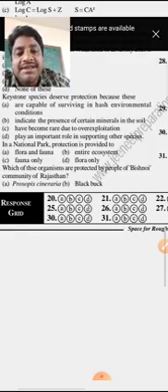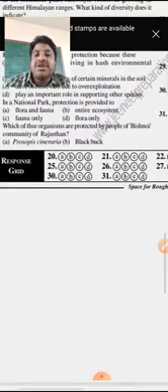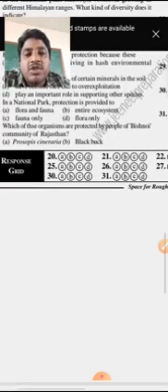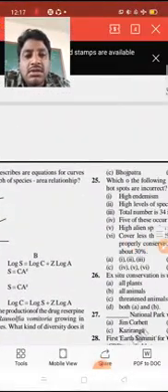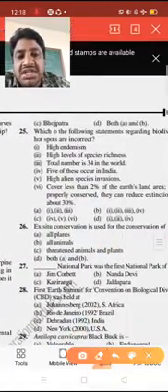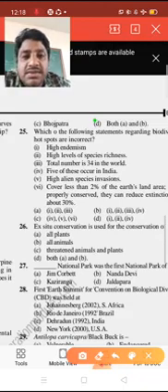Mainly the Bishnoi community protects Prosopis cinerea and blackbuck species. So option D is the right answer. These Bishnoi communities are real conservationists.